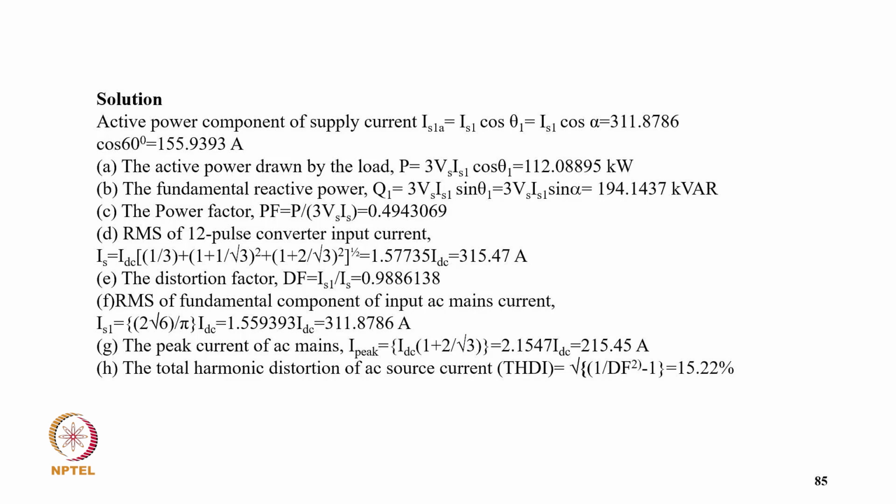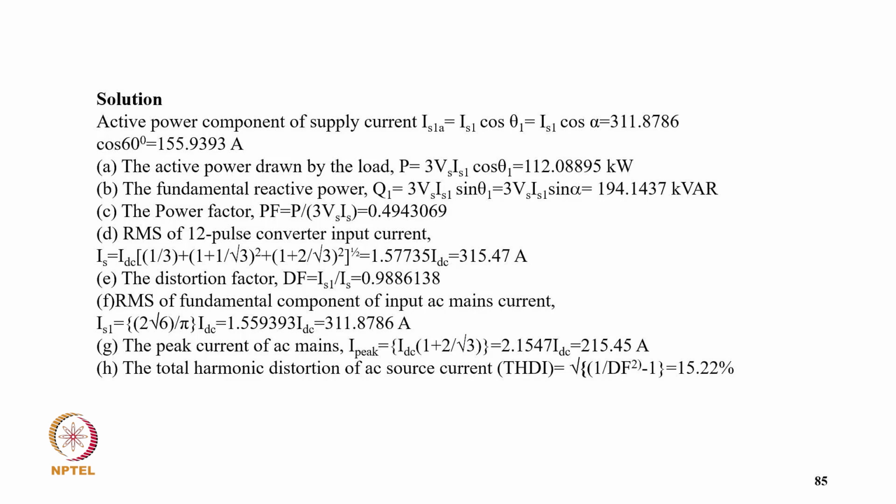So coming to active power component supply current, IS1A, that is IS1 cos theta 1, that is IS1 cos alpha, that is 311.8786 into cos 60, that is 155.93. The active power drawn by load is P equal to 3V IS1 cos theta 1, so that is 112.08895 kilowatt.